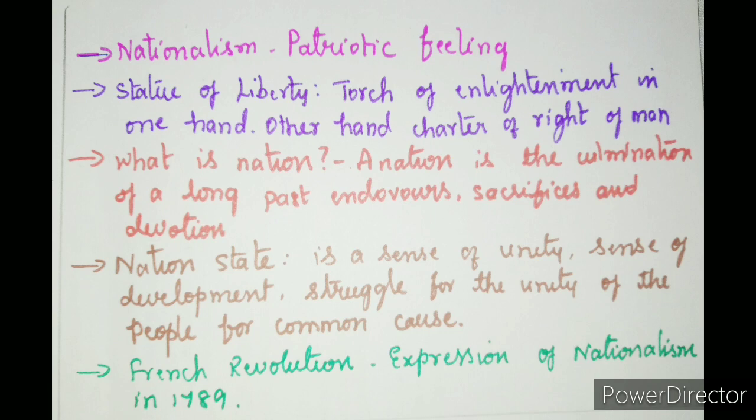It is a sense of unity, a sense of development, a struggle for the unity of the people for a common cause. So if a country wants to develop, all the people should unite together and work for the nation. Then only can any country develop.